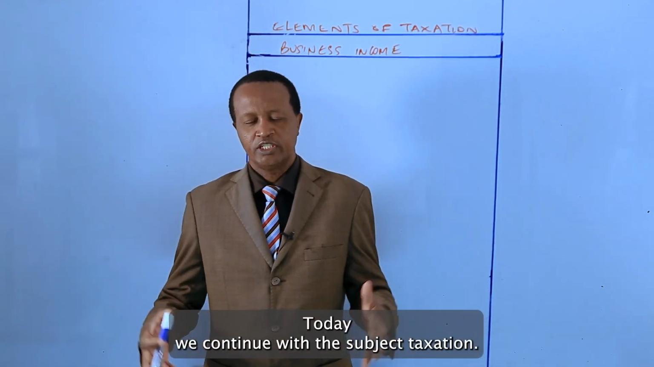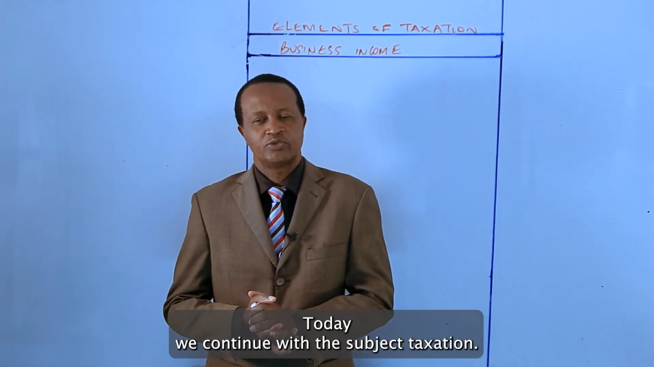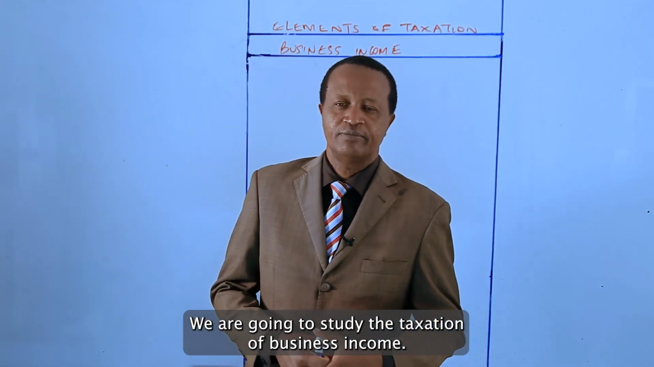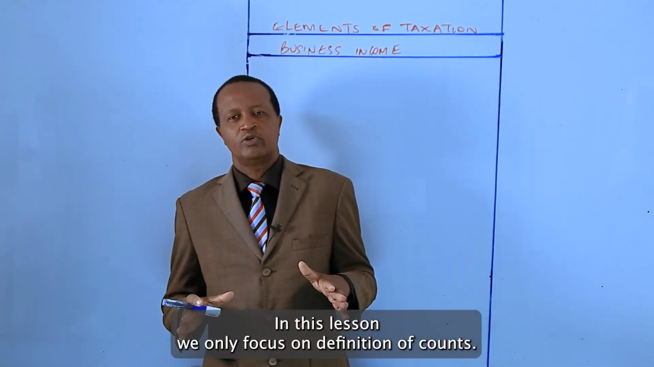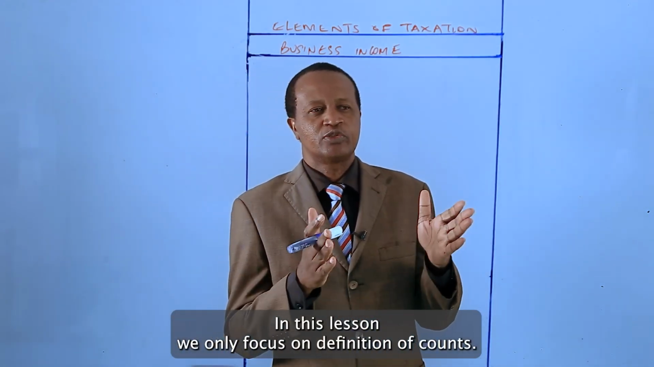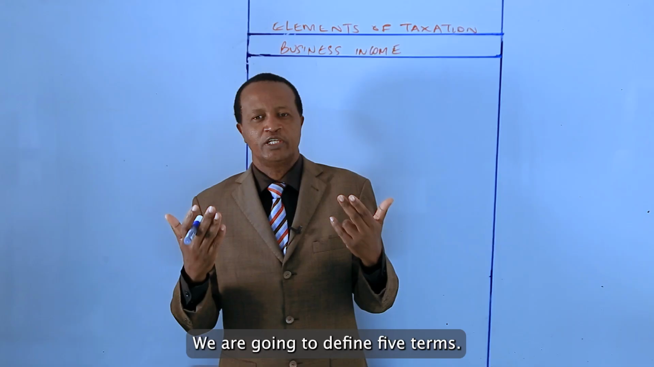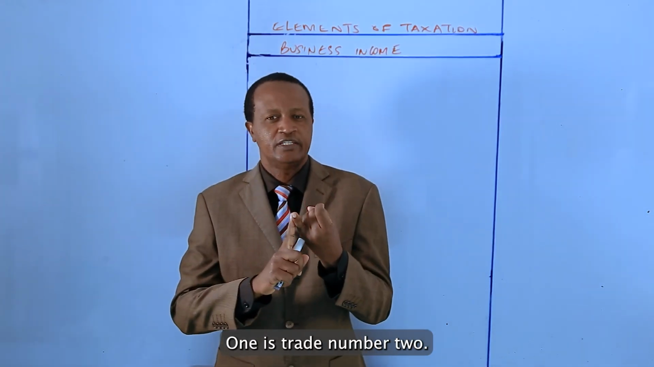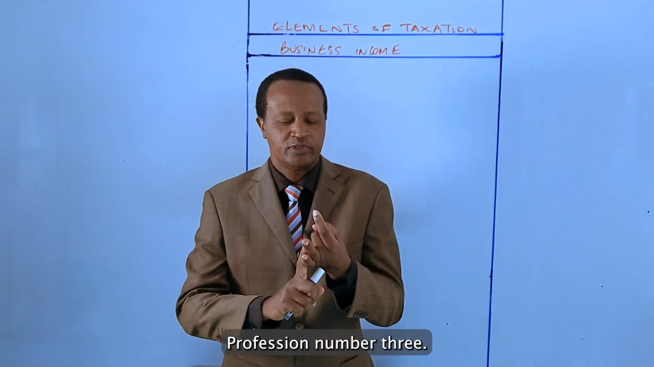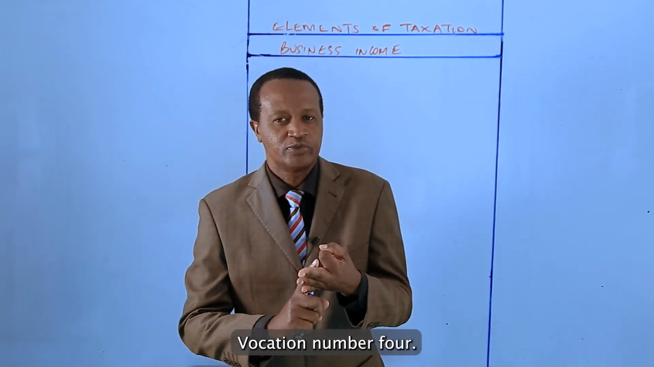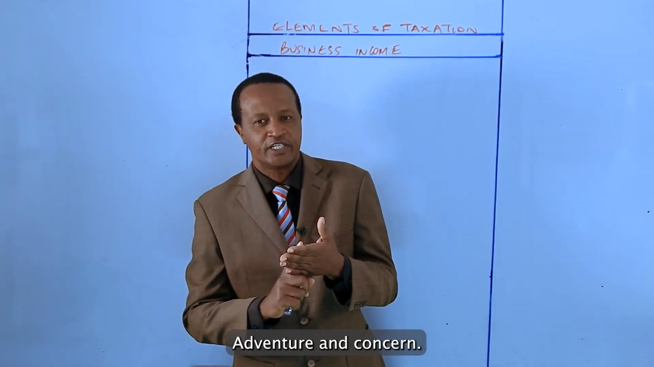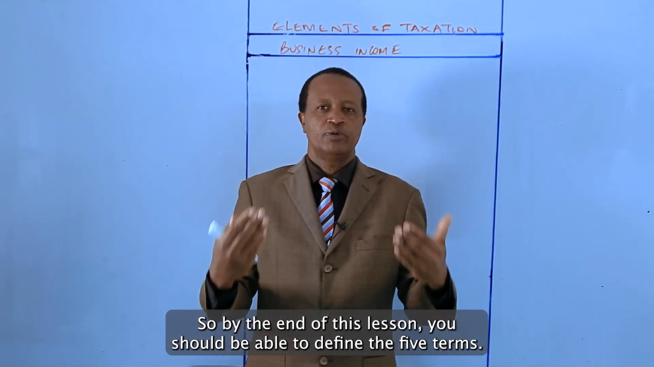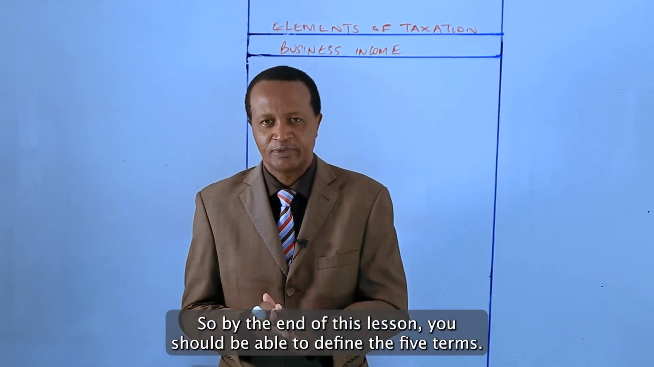Today we continue with the subject taxation. We are going to study the taxation of business income. In this lesson, we will only focus on definition of terms. We are going to define 5 terms. Number 1 is trade, number 2, profession, number 3, vocation, number 4, adventure, and concern. So by the end of this lesson, you should be able to define the 5 terms.